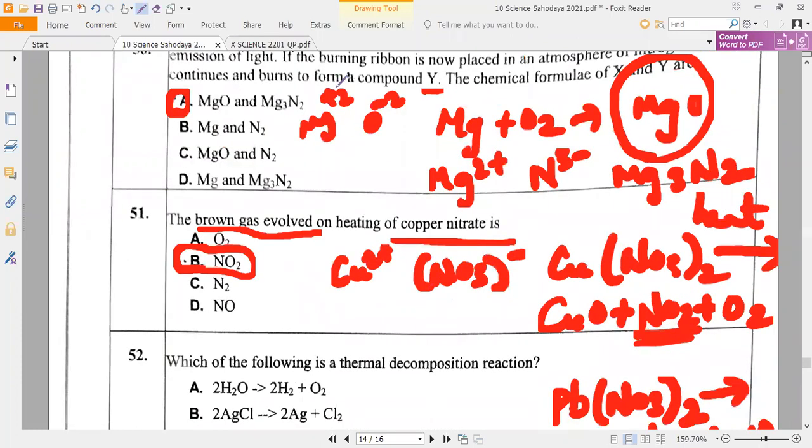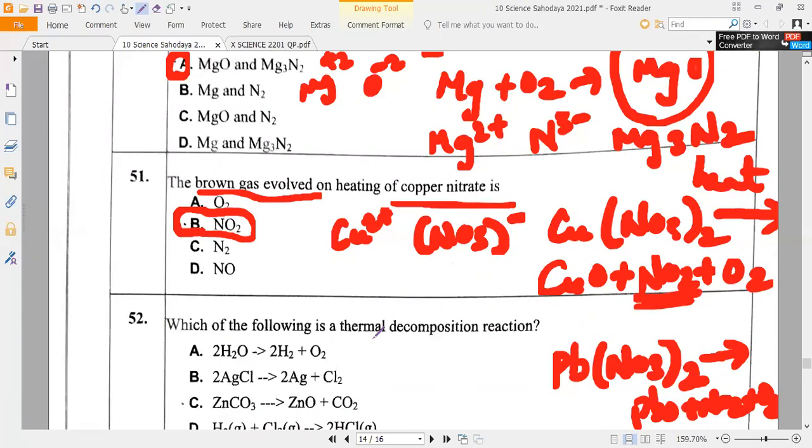Understand, Madhumita, Varshini, Tarani? Learn it. Whenever you observe a brown gas, your mind should say immediately it is nitrogen dioxide. That is how to remember.